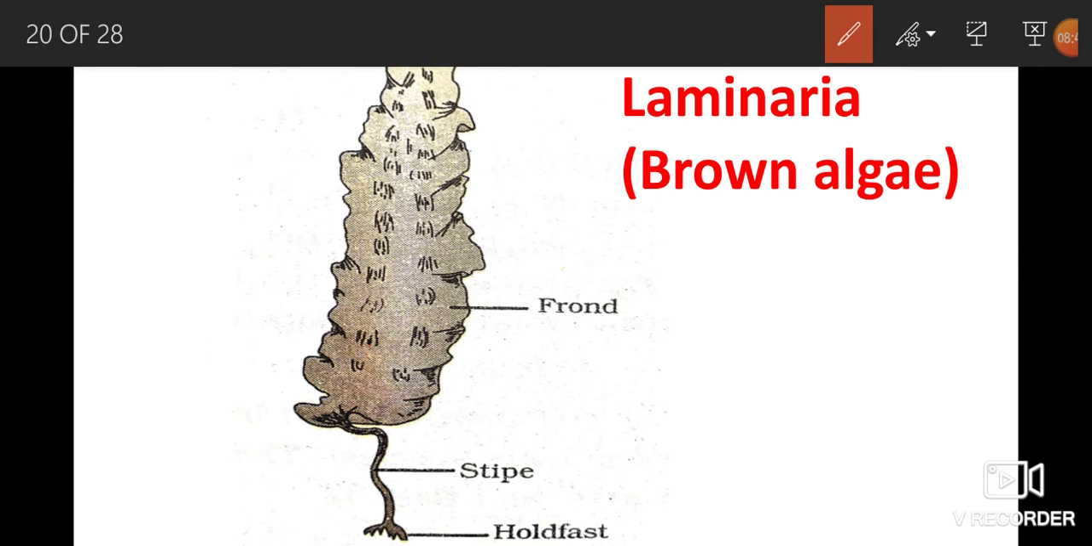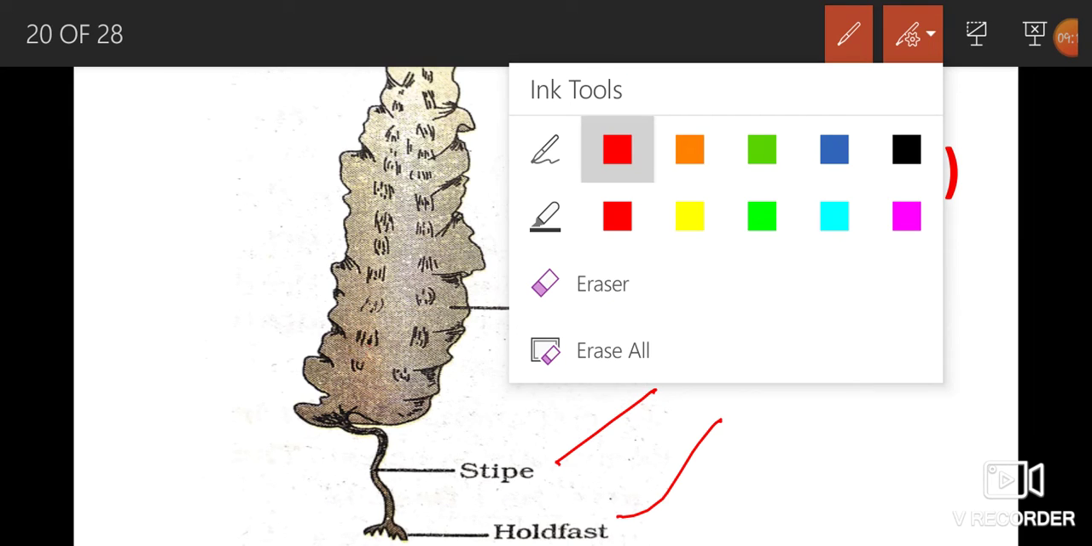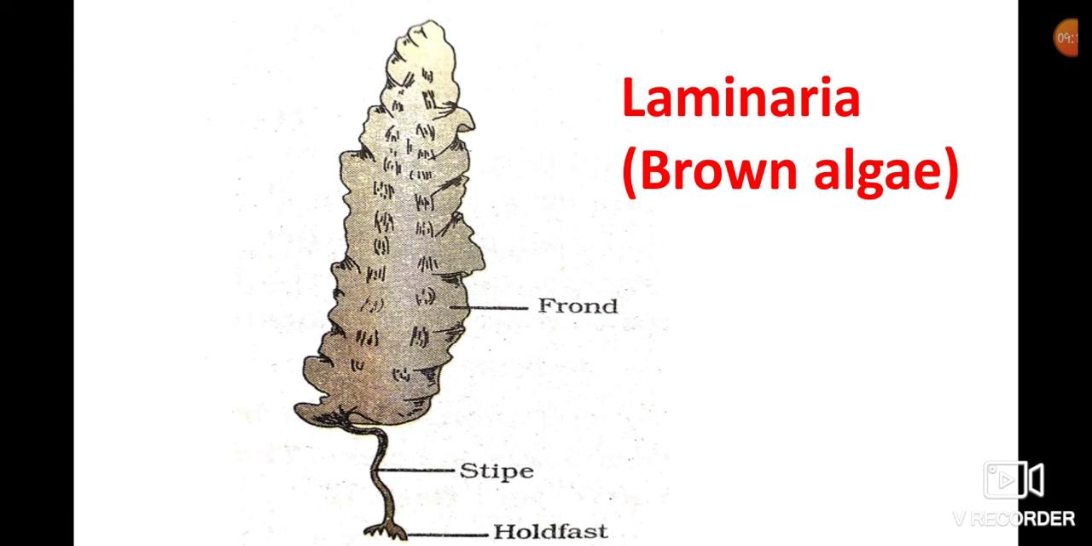It shows three regions: holdfast. By using these holdfast cells, it attaches to the substratum. The stalk of the plant body is the stipe. Frond is the leaf-like appendage. It performs photosynthesis. So Phaeophyce members show a holdfast cell, stipe, and frond.